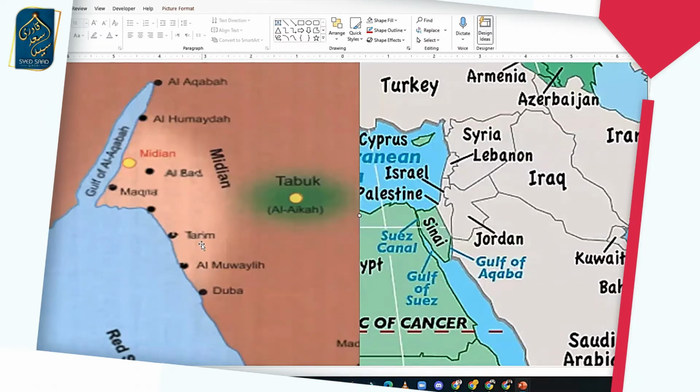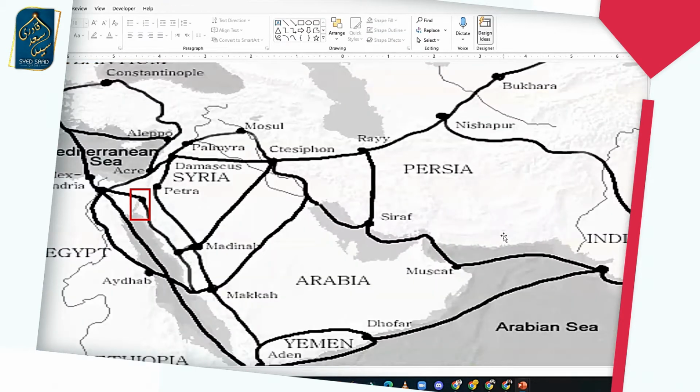Now, what was the advantage of these guys? Let me show you in a map. Do you see this map here? Bunch of lines. These were the trade routes. What is a trade route? A trade route is, back in those days, you would carry stuff from one place to another for selling purposes. So there were some trade routes in the water. This is going all the way to India. And then you see this top line that's going to China. That's called the Silk Route.